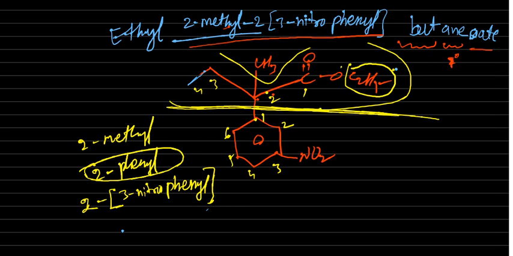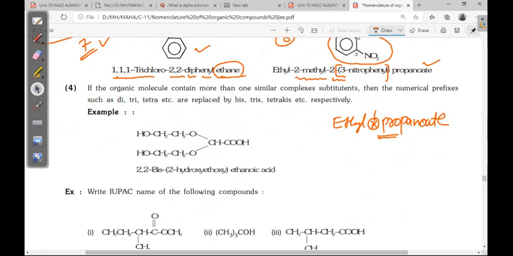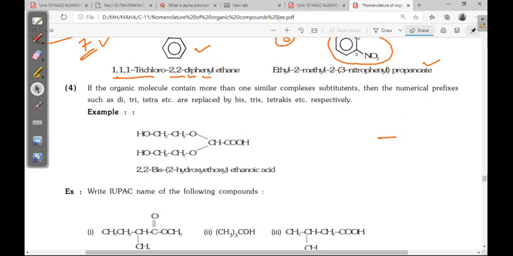Next, if the organic molecule contain more than one similar complex, fourth point, you can read this point, fourth point. An organic molecule contains more than one similar complexes substituents, then the numerical prefixes such as di, tri, tetra, etc. used already.